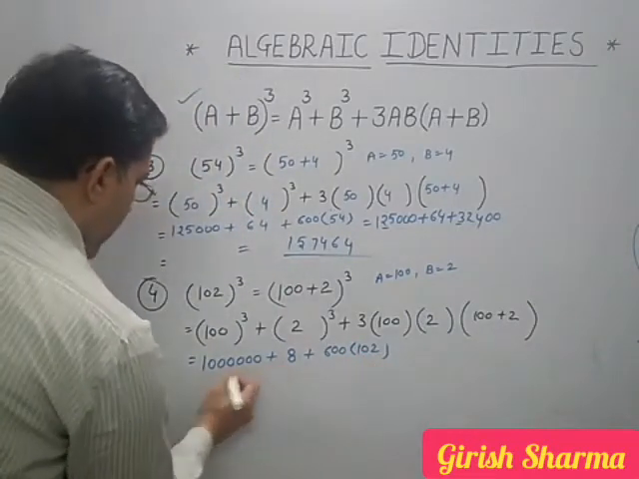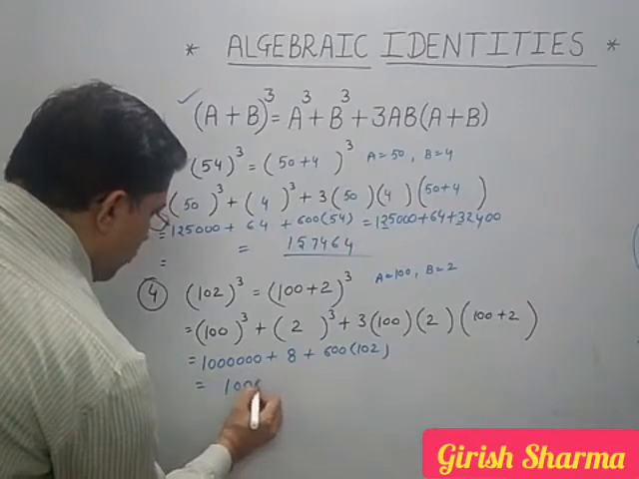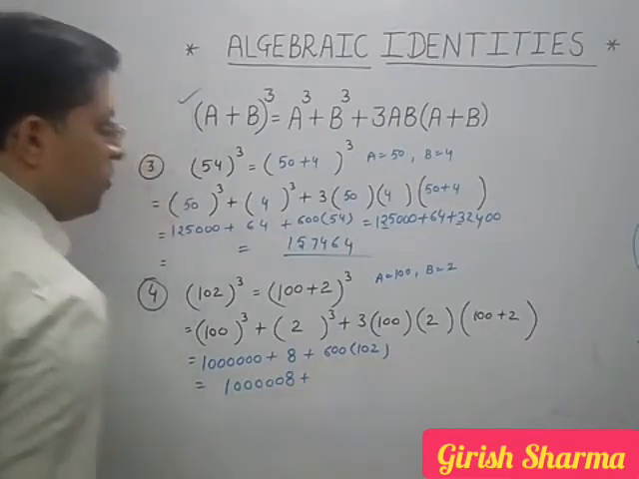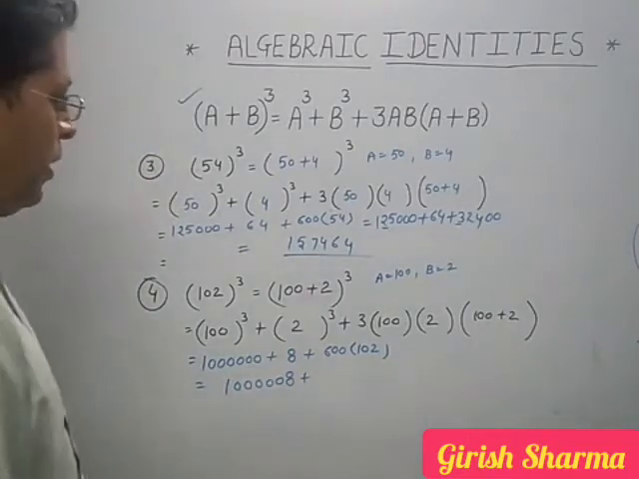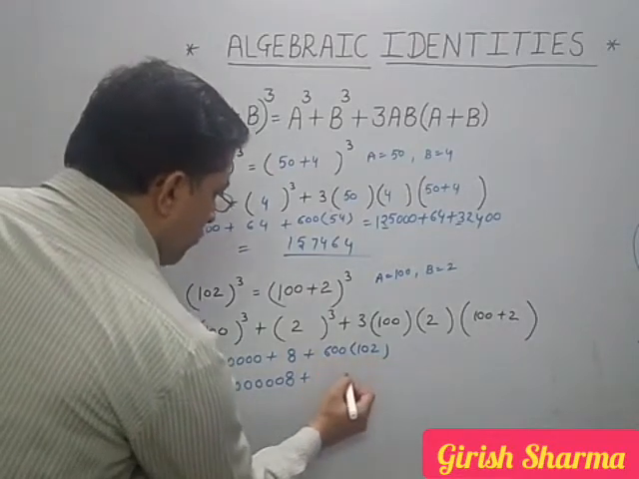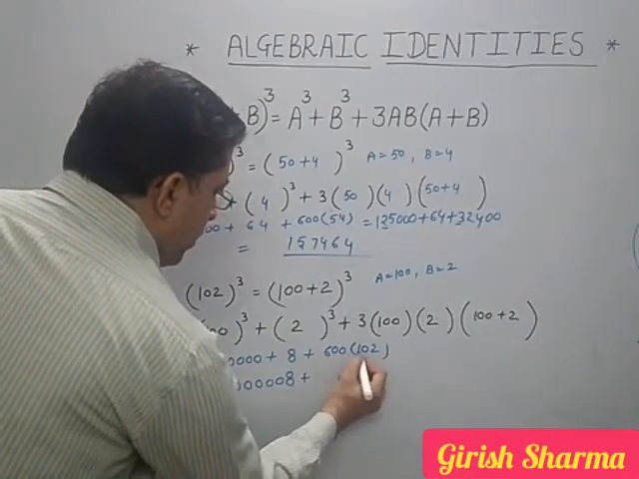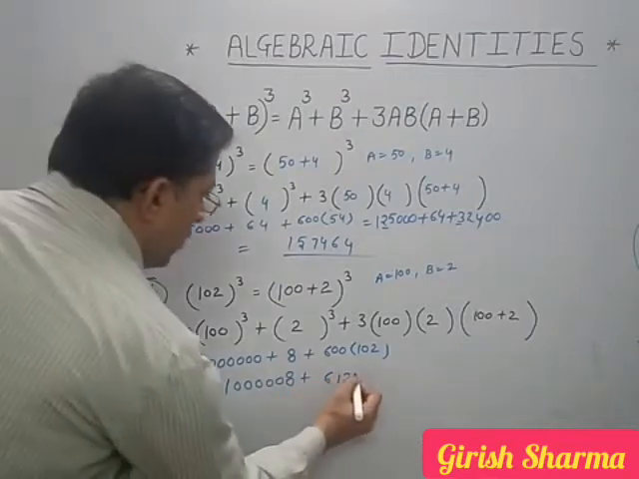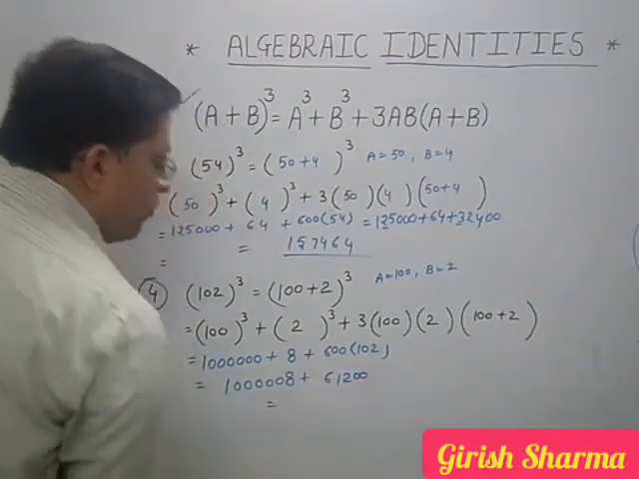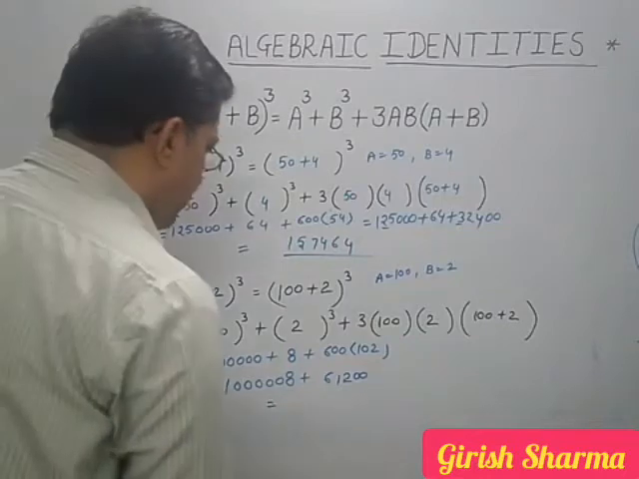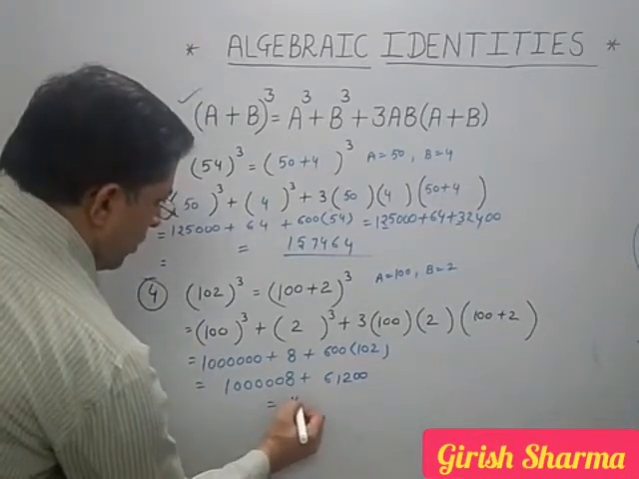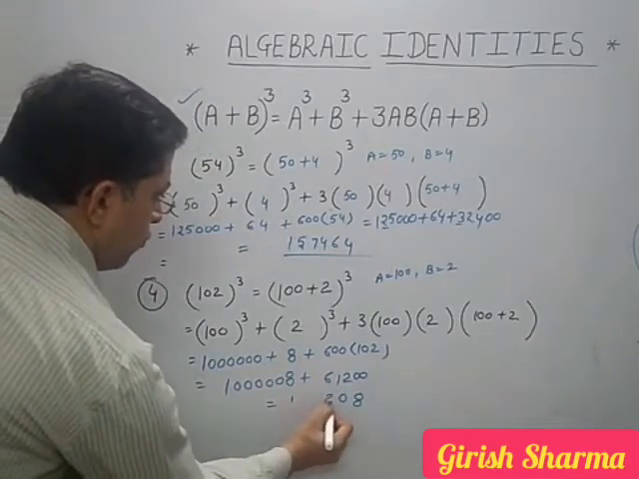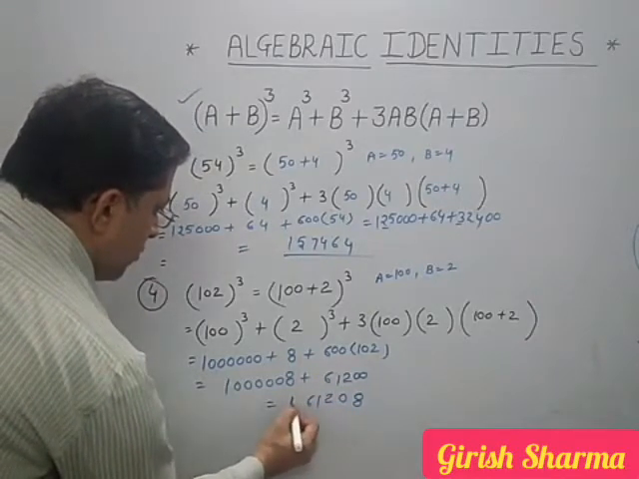Okay, if I add 8, 1, 2, 3, 4, 5, then 8 is here. This is your multiplication: 6 times 102 is 612, and then two zeros will come. What will be our final answer? 1, then 0, 6, 1, 2, 0, 8, that is 1061208.